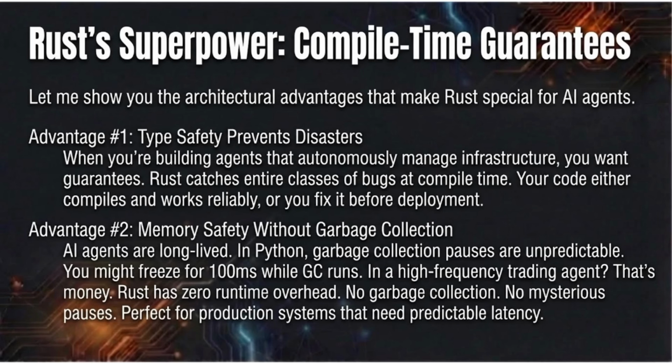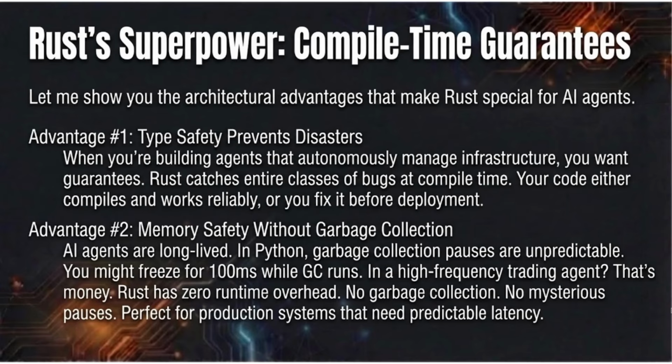Advantage 1. Type safety prevents disasters. When you're building agents that autonomously manage infrastructure, you want guarantees. Rust catches entire classes of bugs at compile time. Your code either compiles and works reliably, or you fix it before deployment.